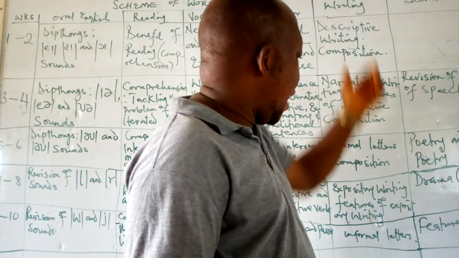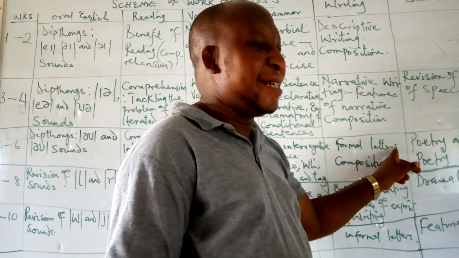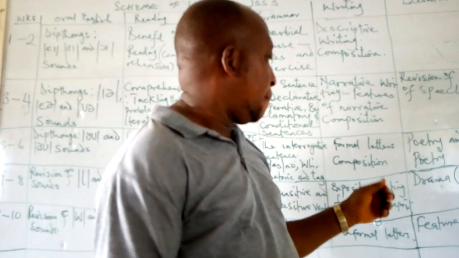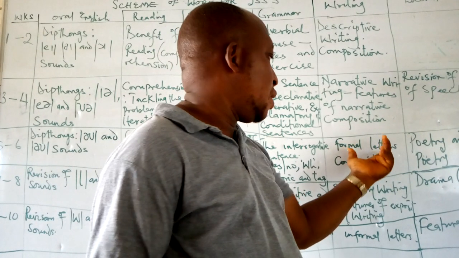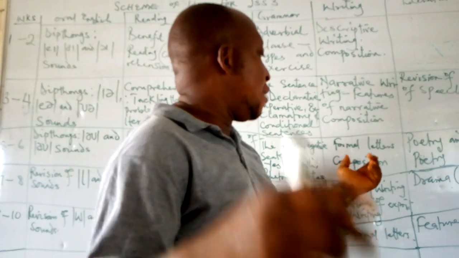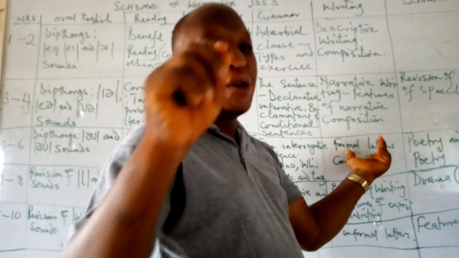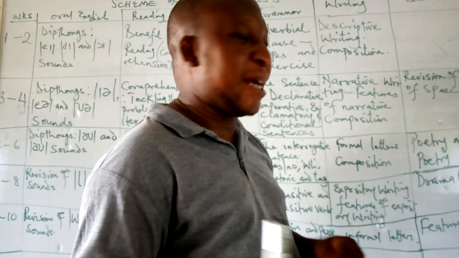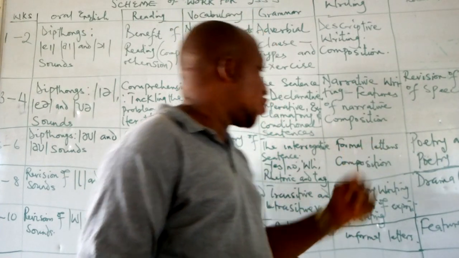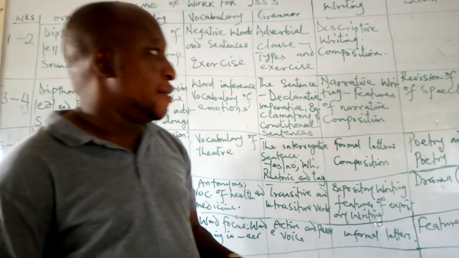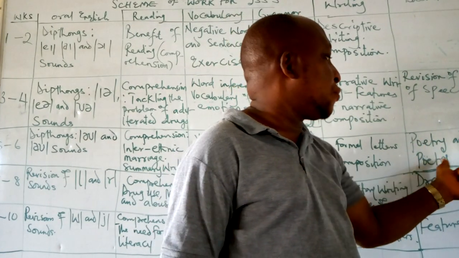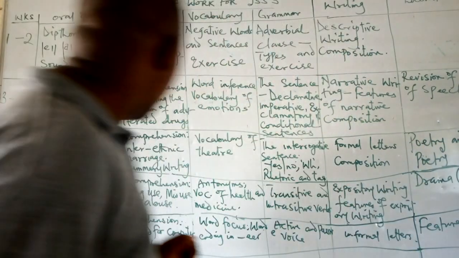So under writing, we will look at formal letters because letters are very important. In our external exams, we always expect questions from letter writing. So it is very important that we treat letter writing. So under literature, we will look at poetry and types of poetry.